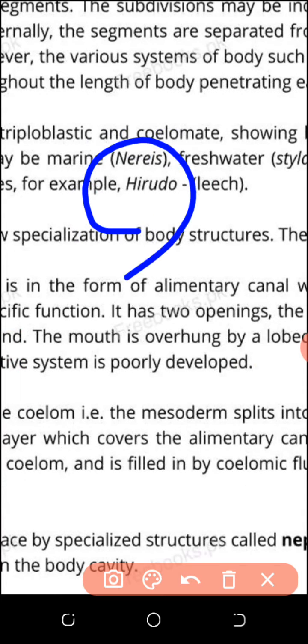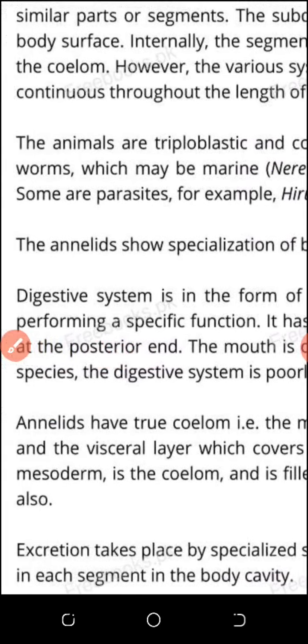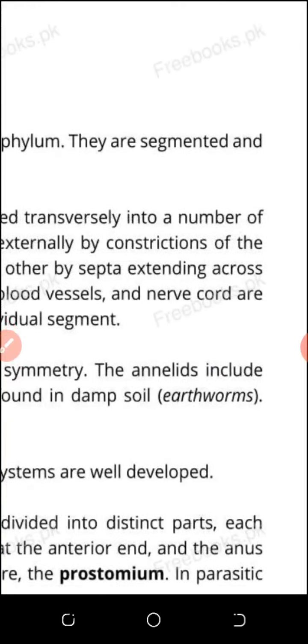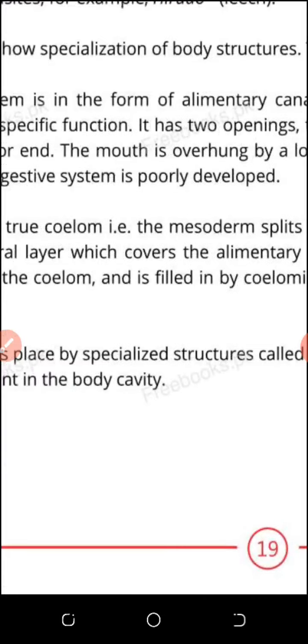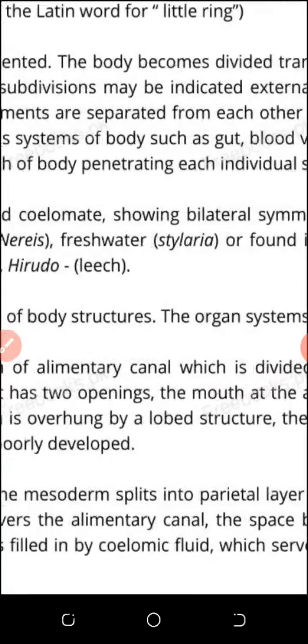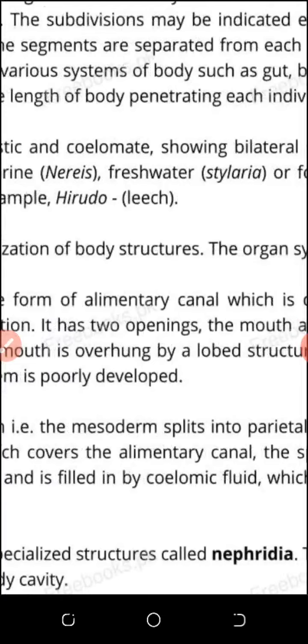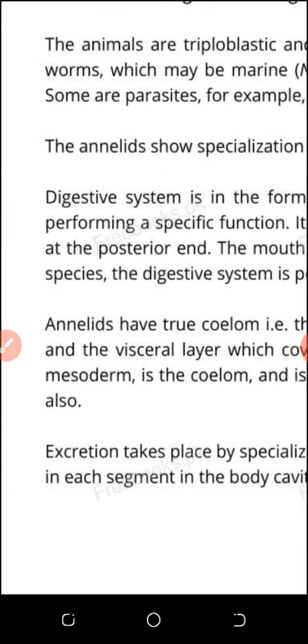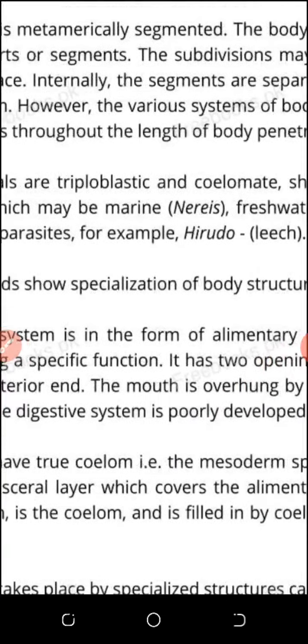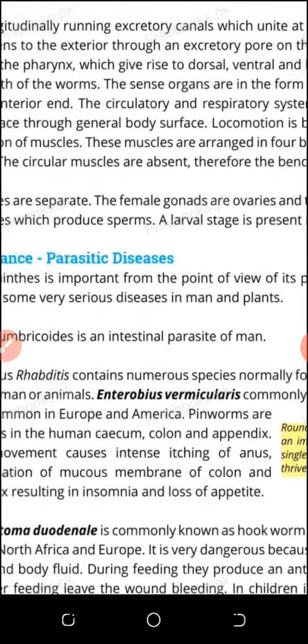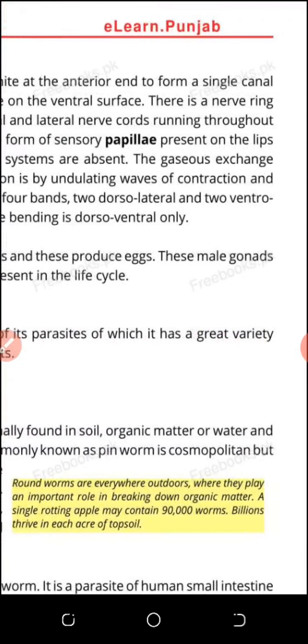And another example is Nereis. This is also an example of the annelida, and it has setae as locomotory structures, which I will discuss. The earthworm is also part of the phylum Annelida, and it has two types of muscles in the body by which it can move. The main thing is that Hirudo is a parasite, and it is an ectoparasite. Nereis and the earthworm are examples of Annelida.